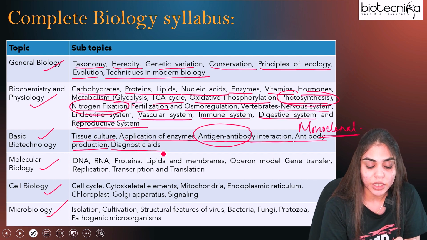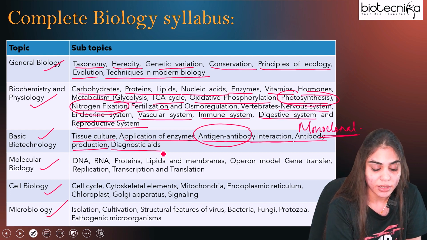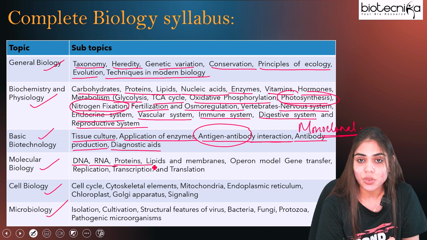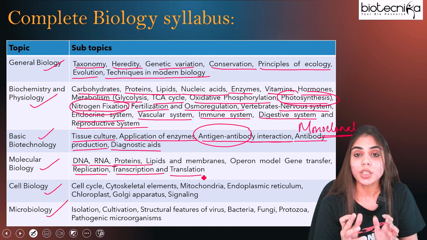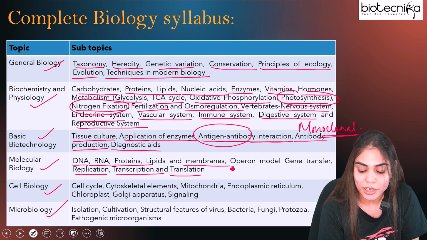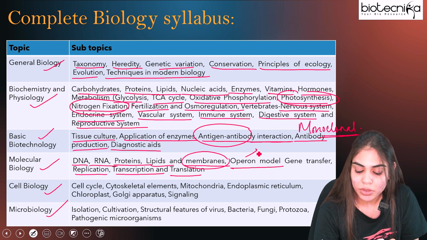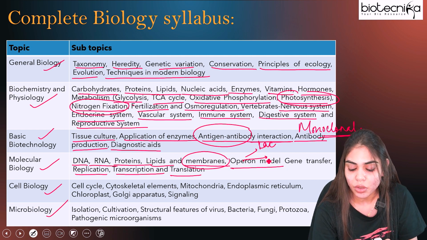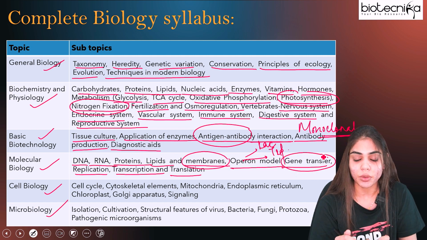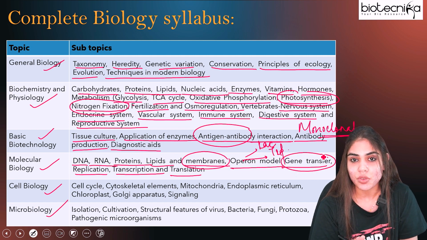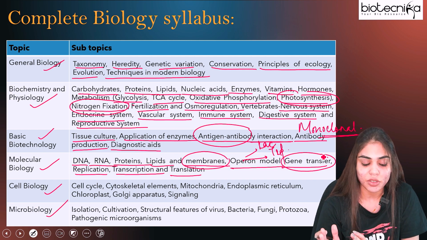For molecular biology, you should be very clear with the fundamental processes as well as the molecules involved, such as DNA, RNA, protein, as well as the fundamental processes like replication, transcription, as well as translation. You should also focus on the plasma membrane, lipids, the operon model that includes the lac operon, that is the lactose operon, as well as the trp operon. Also gene transfer methods that include conjugation, transduction, as well as transformation. So you should know about the experiments related to all these processes.